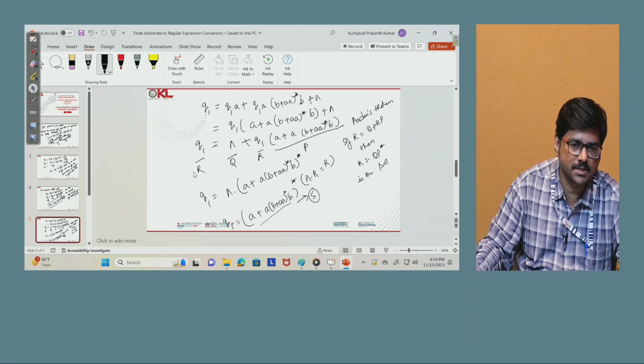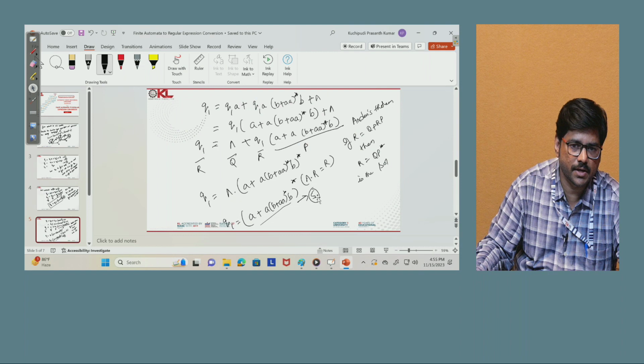Now again if you see this, it is like r equals q plus rp, and the solution is qp star. So what is q here? Epsilon, and p is a plus a into b plus a whole star b, with a star. Now we know that epsilon into r is r, that is one property. From this, q1 is a plus a into b plus a whole star b whole star. Now we have got the equation for q1.